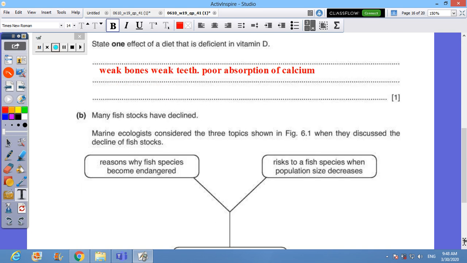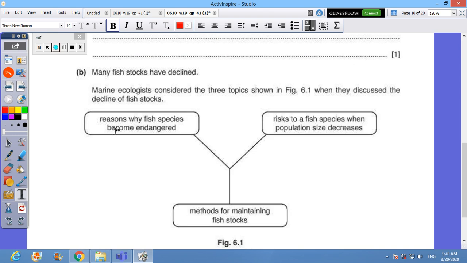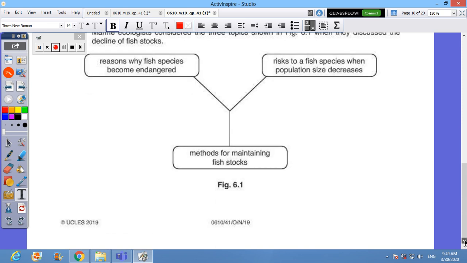Now we go to part B. Many fish stock have declined. Marine ecologists considered three topics shown in figure 6.1 when they discussed the decline of fish. So those are three main ideas: reasons why fish species become endangered, methods of maintaining fish stock, and risk to a fish species when population size decreases.